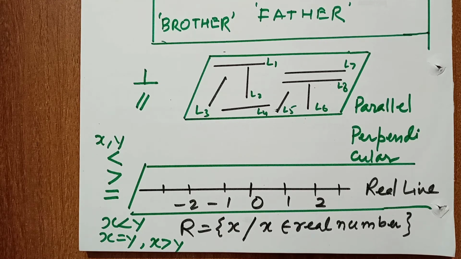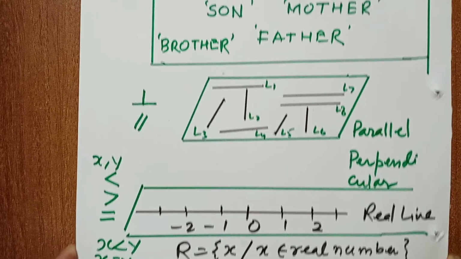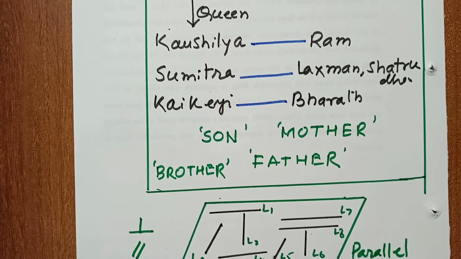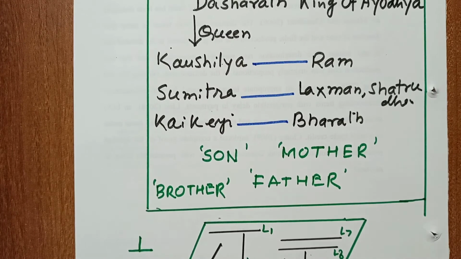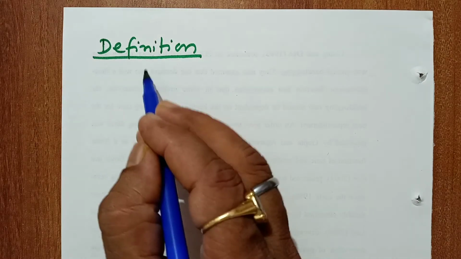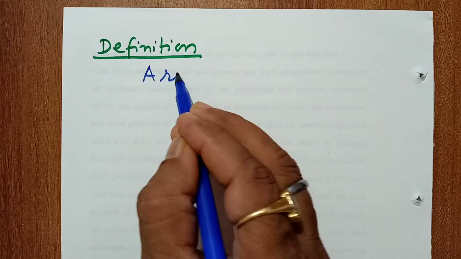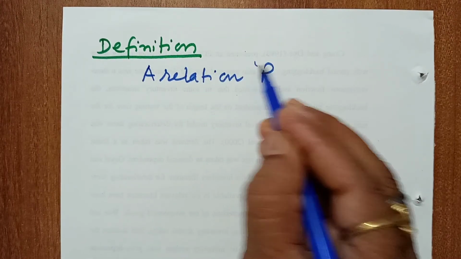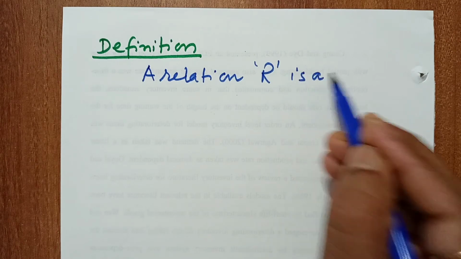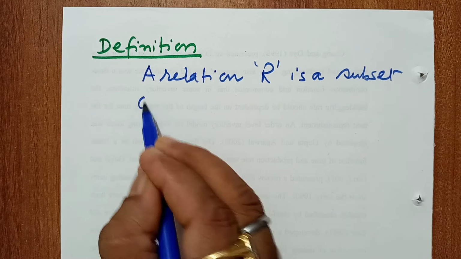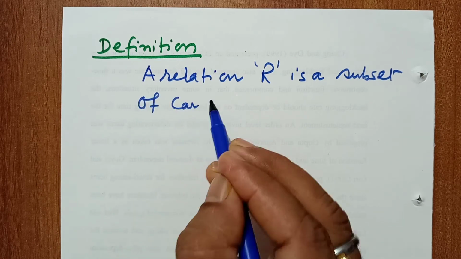Now I am going to give the definition of relation in mathematics. A relation R is a subset of the Cartesian product.